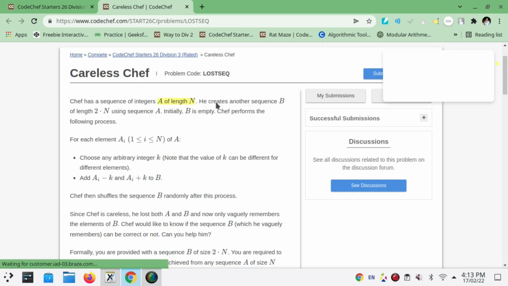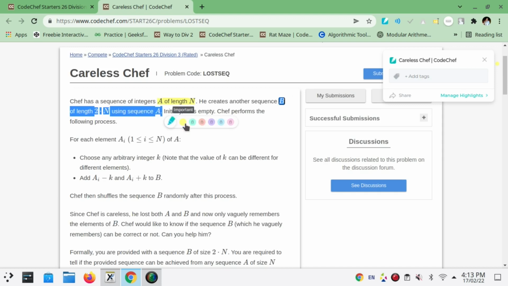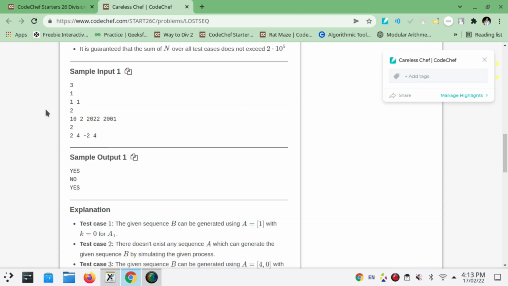He creates another sequence b of length 2n using sequence a, and initially b is empty. Chef performs the following operation: add ai minus k and add ai plus k to b. I expect that you have read this problem on your own. Okay, so we will be going to its understanding part.